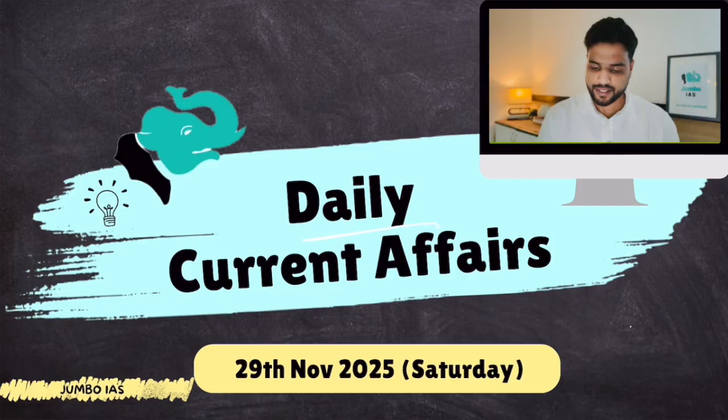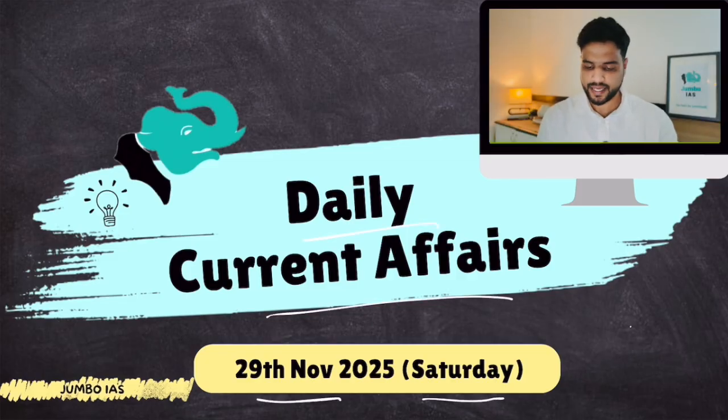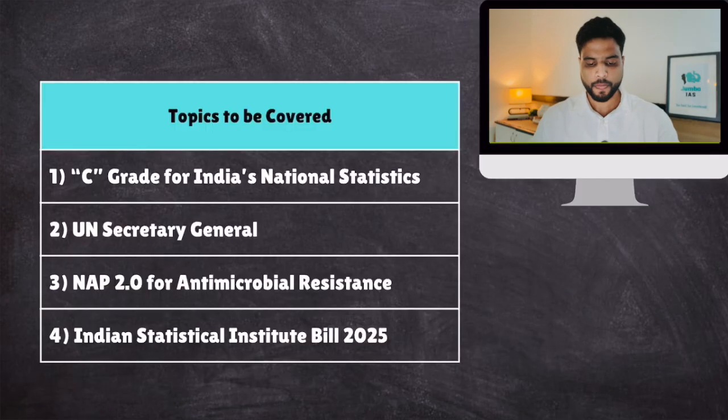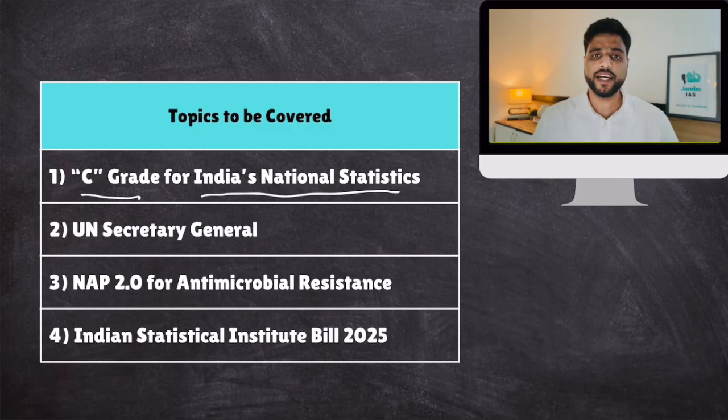But first, let's take a look at the list of topics that we shall cover today. So let's begin. Daily Current Affairs, 29th of November, Saturday, and here is the topics list. Number one topic is C grade rating for India's national statistics. What are national statistics? Like calculation of GDP, CPI, IIP, all these things. Now, this grading is given by IMF, and there are 4 grades: A, B, C, D. So, why has IMF given C grading? What is IMF's grading program? We'll talk about all these things. Important information, by the way. So, this is topic number 1.